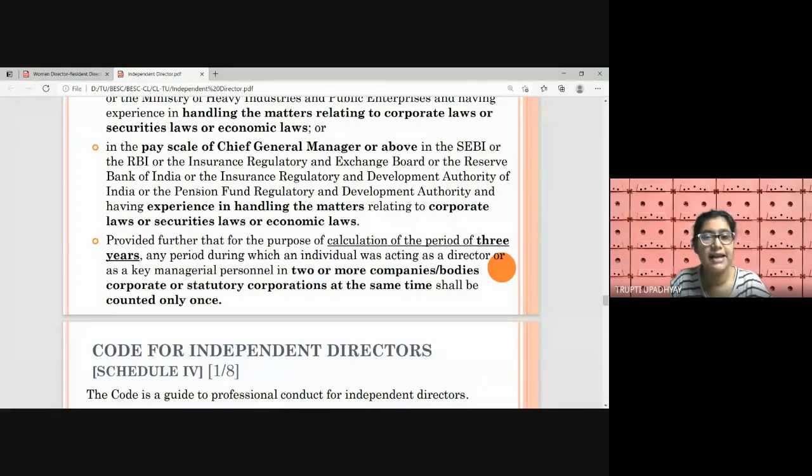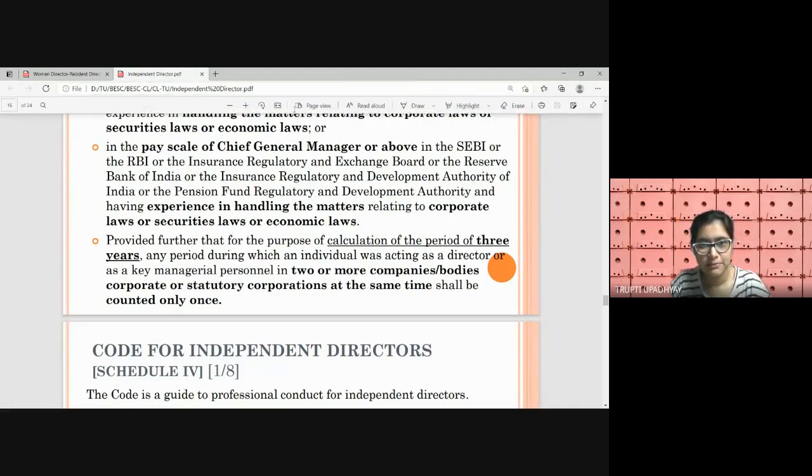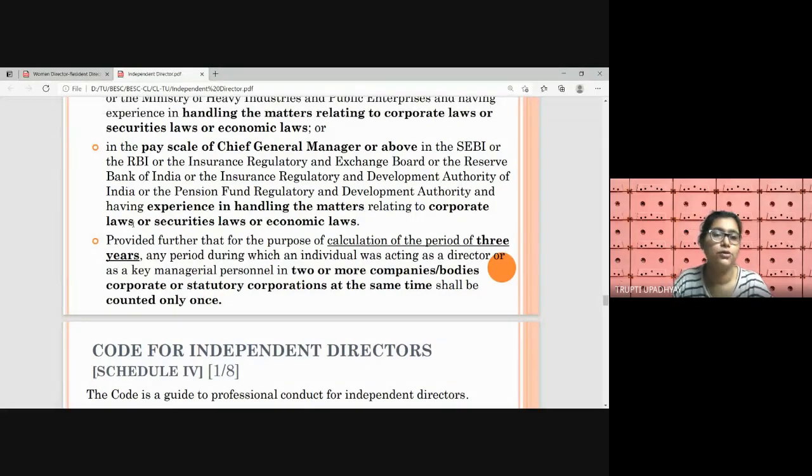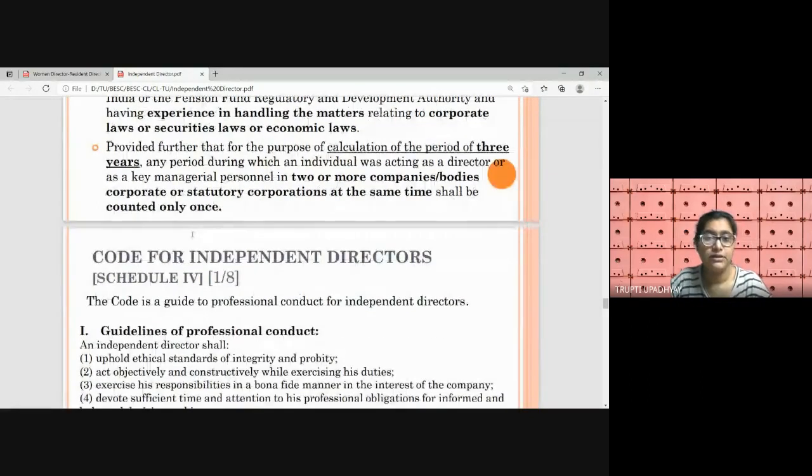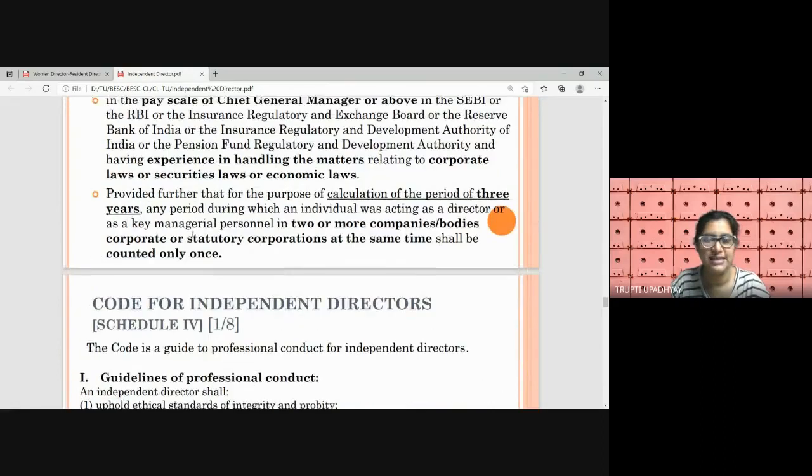And PFRDA is the pension fund regulator, right? So these CGMs or officers working with these regulatory bodies are well experienced in these acts and rules, so they don't require to give the exam. The 3 years will be counted like this: if a person is associated with 2 or more companies, body corporates or statutory corporations at the same time, we'll count it as one, because we are judging the career of that person, that is, for how long he was associated with these activities.